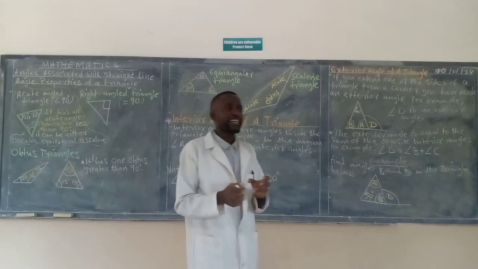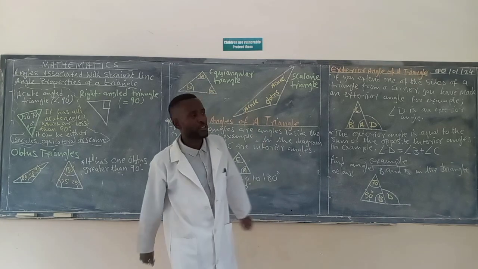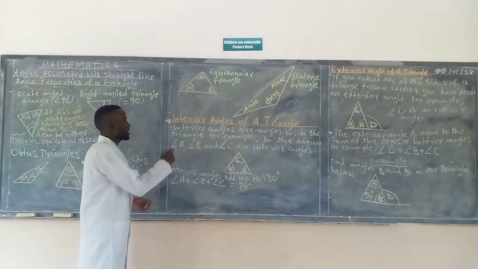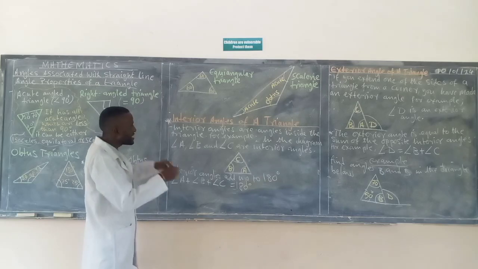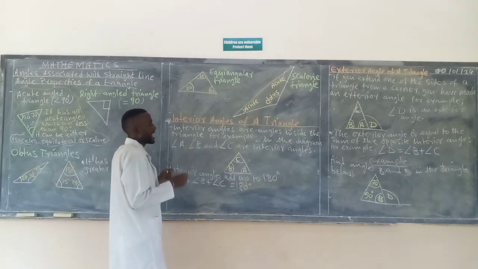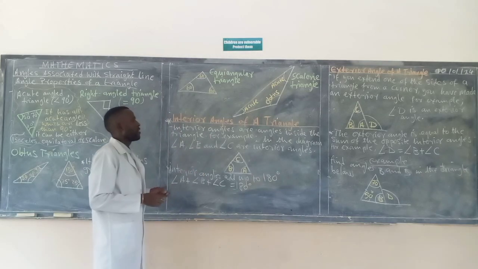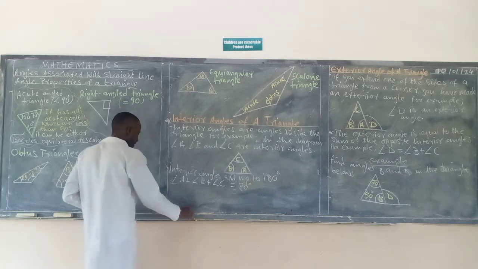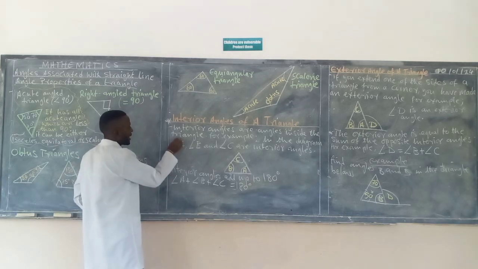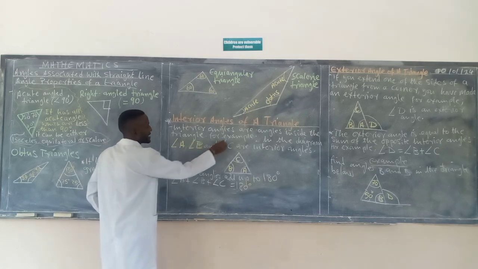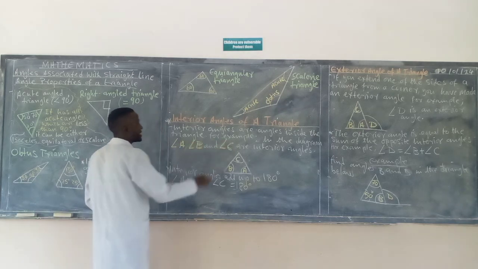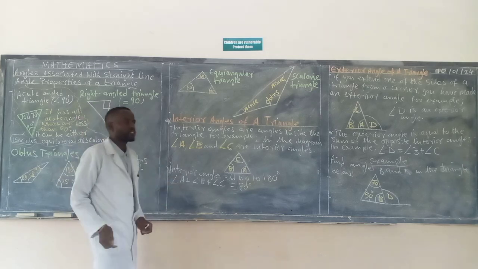Interior simply means the inside part of a triangle, the inside angles. Just the word interior tells you something of inside. Now, interior angles are angles inside the triangle. For example, we have angle A, angle B, and angle C. All these are interior angles. They are inside of a triangle.